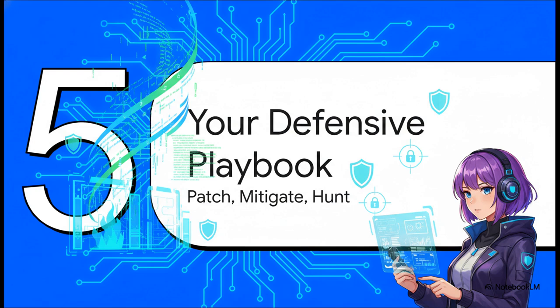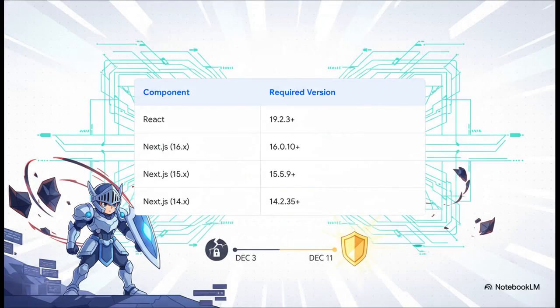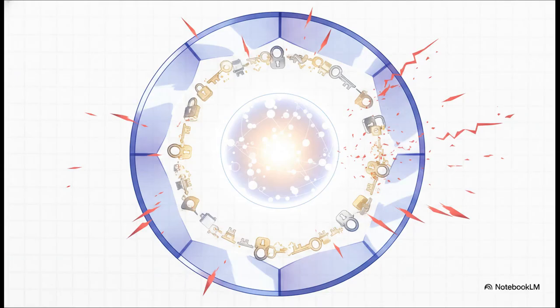Okay, so with all that chaos, what does this actually mean for you and your team? Let's walk through the defensive playbook. This is the action plan you need to make sure you're actually, for real, protected this time. Okay, first things first, and this is absolutely critical. You have to patch again. The versions from that first fix on December 3rd are not good enough. They leave you exposed. You have to upgrade to the final versions that address all the issues. Check this matrix, find your component, and make sure you're on the required version or higher. No excuses.